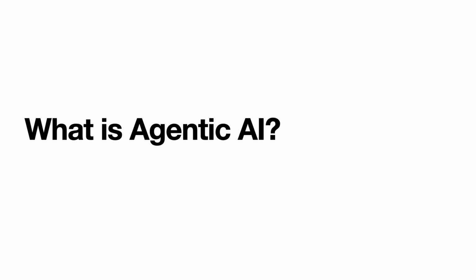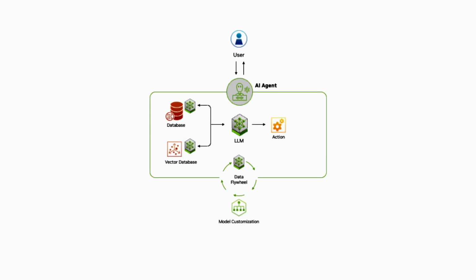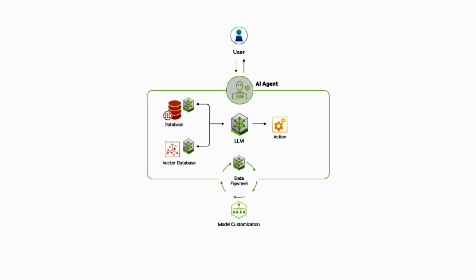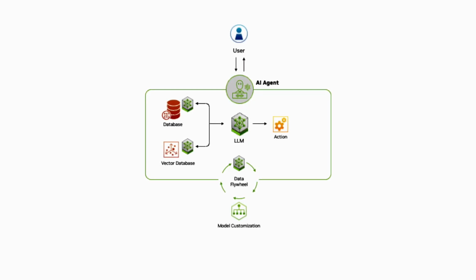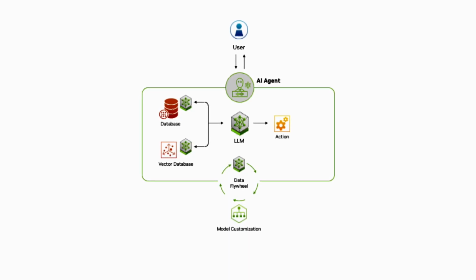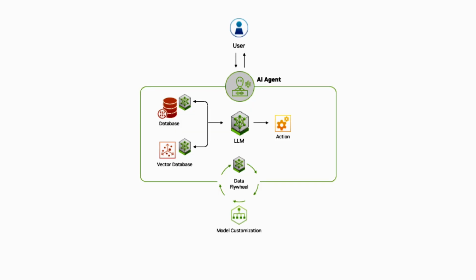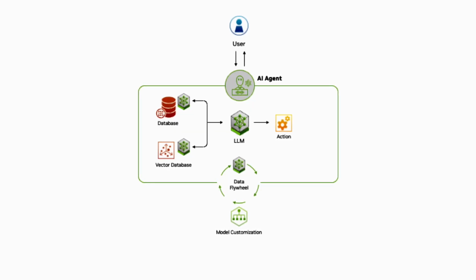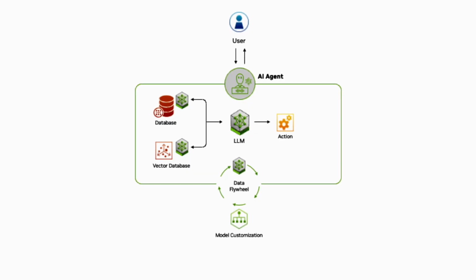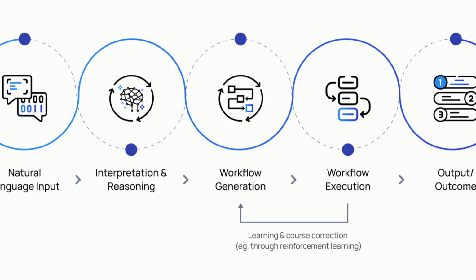The evolution of AI. Let's start with a quick timeline. First, we had traditional AI, rule-based systems that followed strict instructions. Then came generative AI, where models like ChatGPT or Midjourney could create text, images, or code on demand. Now, we're entering the age of agentic AI, systems that can set goals, make plans, use tools, and act independently to achieve outcomes. In short, while generative AI reacts, agentic AI acts.